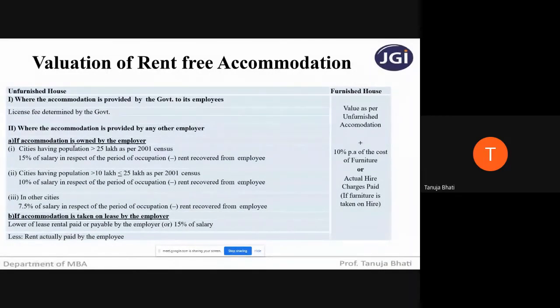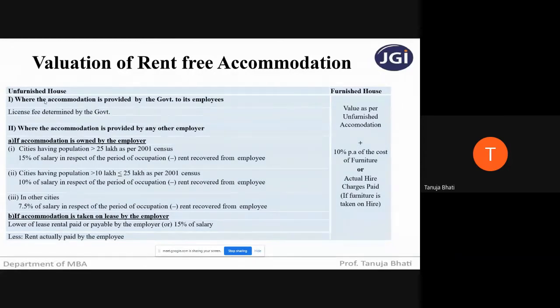So have you all understood this? This is providing an accommodation unfurnished. This, on the left hand side, means calculating the taxability of perquisite in respect of rent-free accommodation where the accommodation is unfurnished. Now, what do you mean by unfurnished?